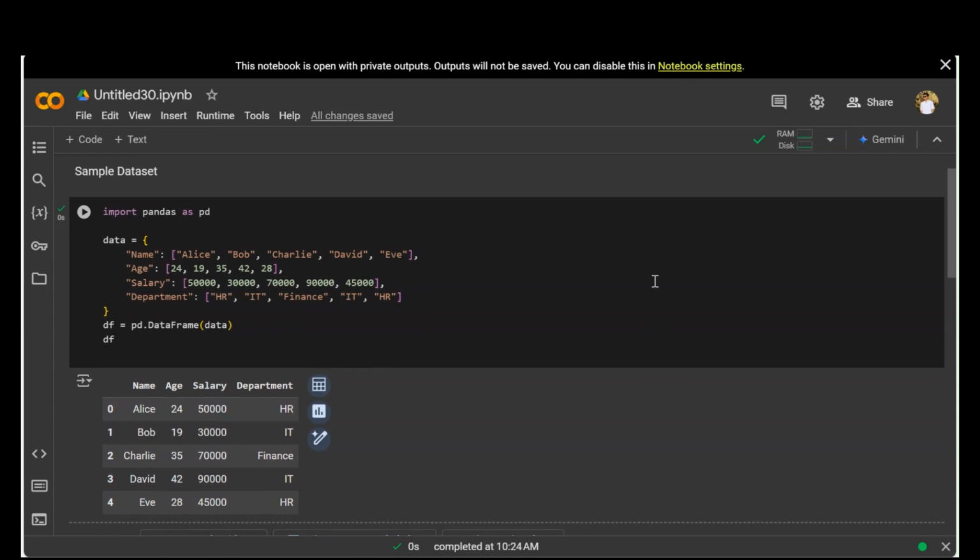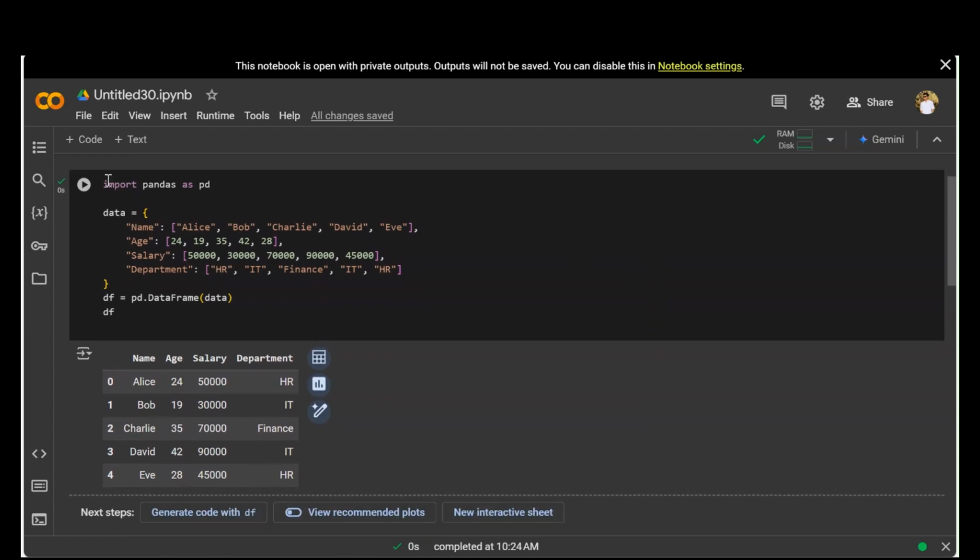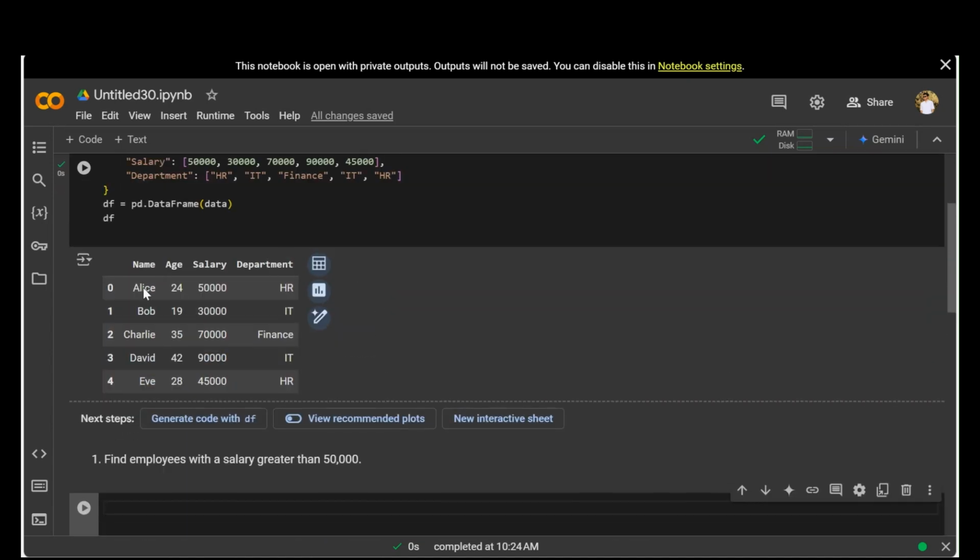So let's understand the dataset first. It's a very basic small dataset where we have the name, age, salary, and department. This particular code I will give you in the description. You can just copy it. Now, based on this dataset, we need to solve some 5 important questions.